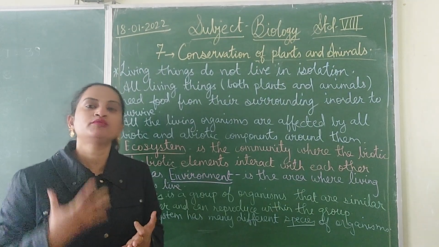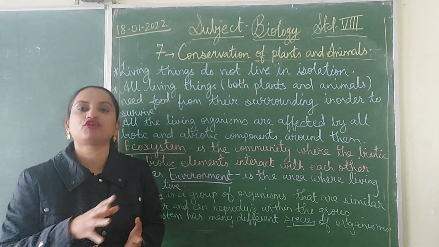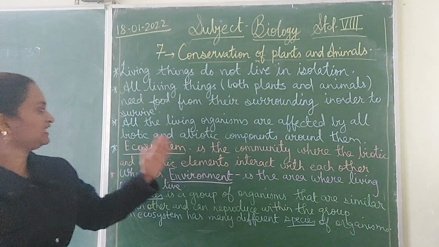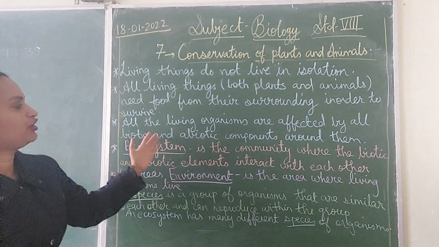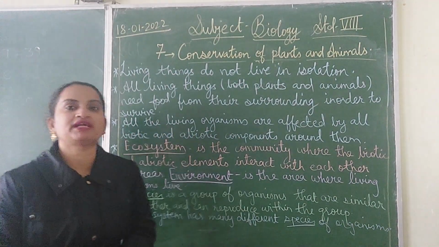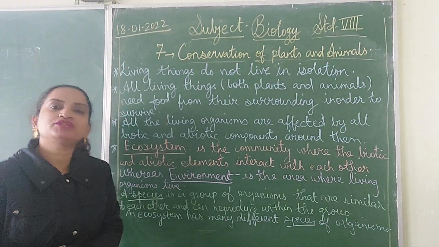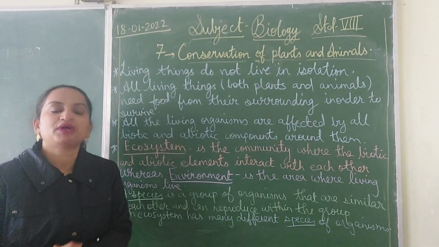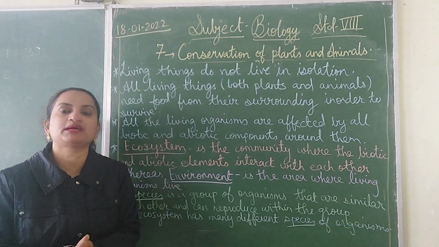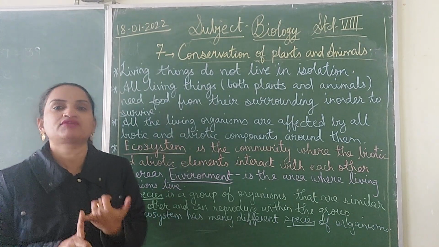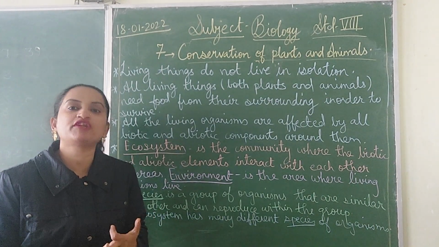And the human being and all the other animals, they depend on the plants for food for their survival. Now, all the living organisms are affected by all biotic and abiotic components around them. As I have told you, yes, we are the biotic components, so we depend upon the abiotic components around us. For example, we also need water to survive. Yes, we need land, we need soil for farming.